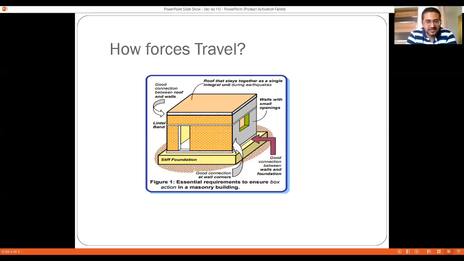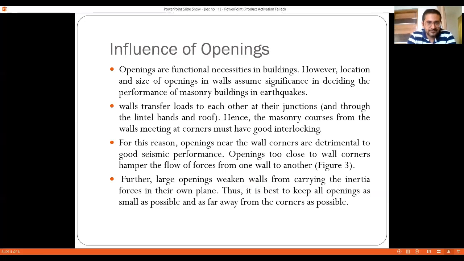Now, as you can see in this particular figure, a horizontal element is included just above the window or the opening of the house, that is, the door and the window both, and that is shown as the lintel band. This is the introduction of the horizontal band as recommended by the Indian Standard code. And what is the purpose of providing this band? The purpose of providing the band is to reduce the height of the wall, or to break the height of the wall that is there in the building.